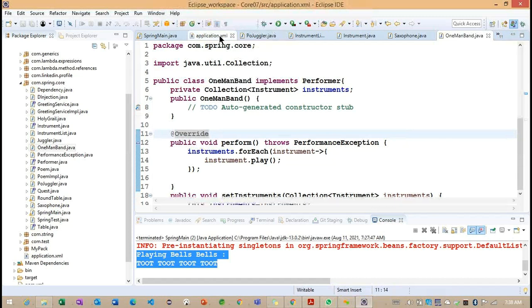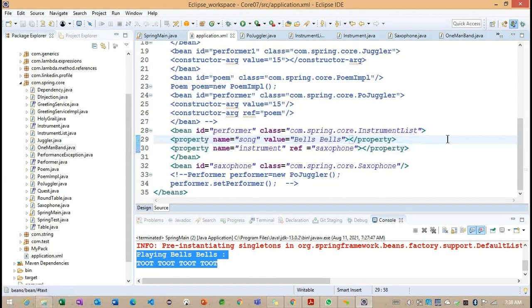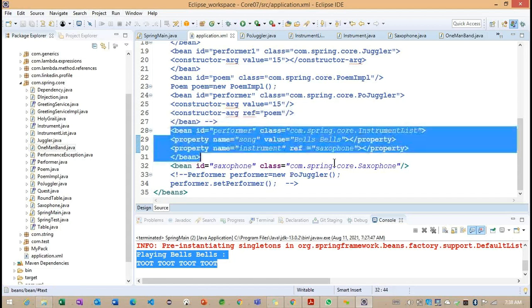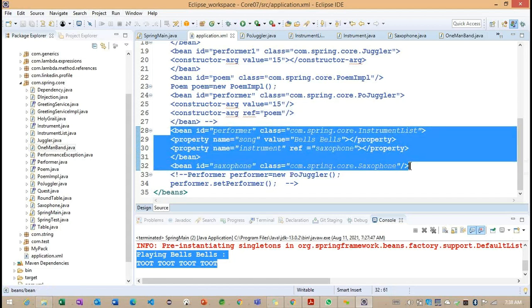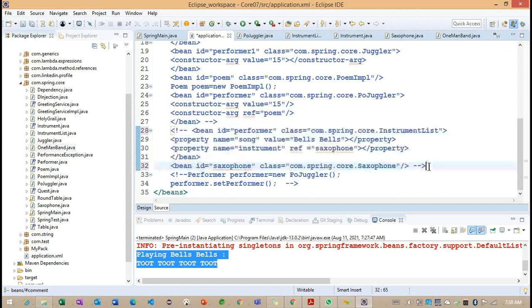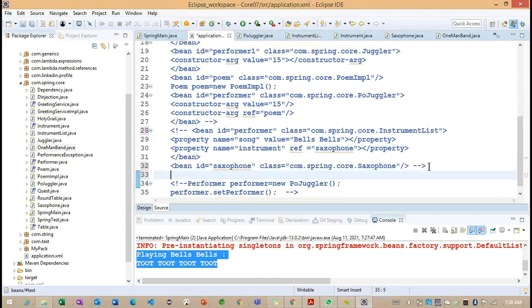Right. Now observe. So going back to our application.xml file here. Now what is the information I'm trying to write? I want to comment out these two sections of code because we are going to implement the same ID here. The bean ID is equal to performer, and the name of the class is going to change.